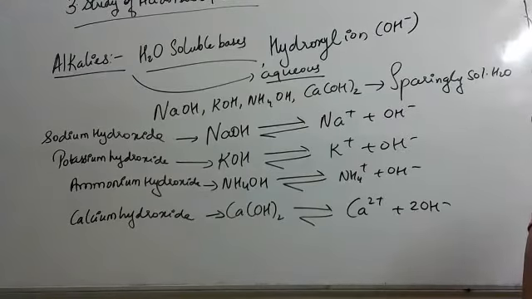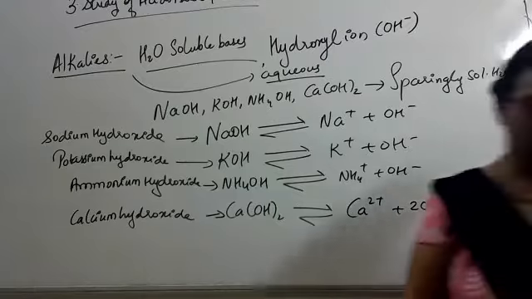Some part gets dissolved, some part remains undissolved. And when all these alkalis undergo dissociation, when you try to dissolve them in water, they show a reversible reaction. Reversible reaction is a reaction in which reactant is converted to product, and product is again converted back to reactant. It dissociates as Na plus OH minus. So you can see everywhere we are getting hydroxide ion as the negatively charged ion. Okay, understood? Yes, ma'am.